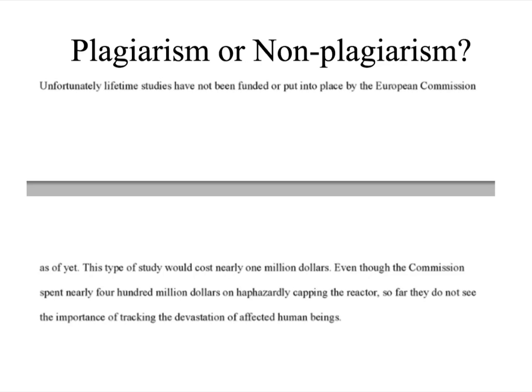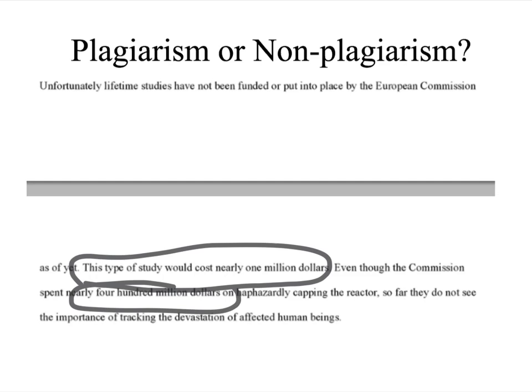So as I read these two sentences, I see that there's some very specific information here regarding the estimated spending of capping the nuclear reactor. Right here, it will cost nearly $1 million. And even though the Commission spent nearly $400 million to cap the reactor, so far they do not see the importance of tracking the devastation of affected human beings. So the student is giving some very detailed information. It's highly unlikely that he or she knew this information, so it had to come from an outside source.